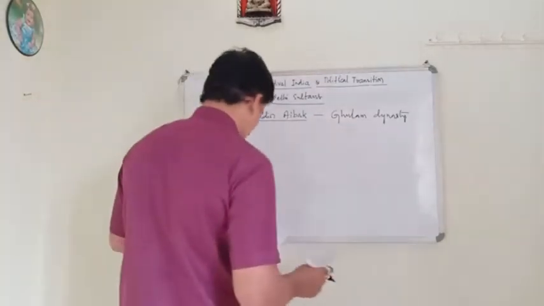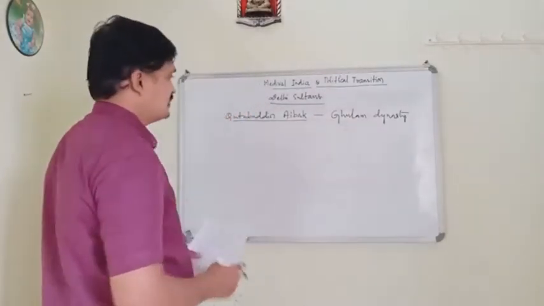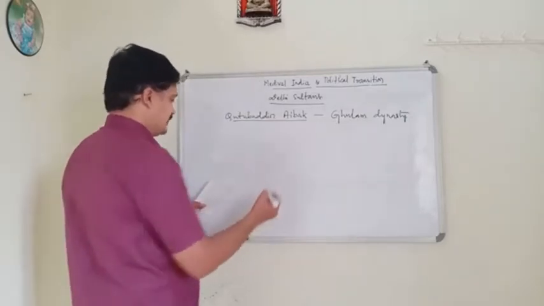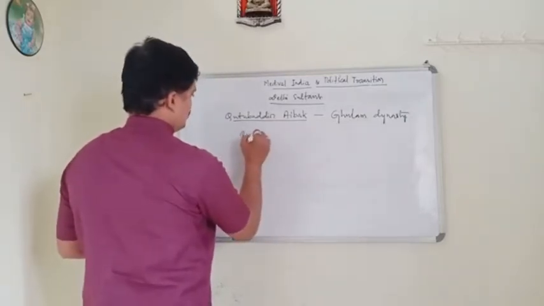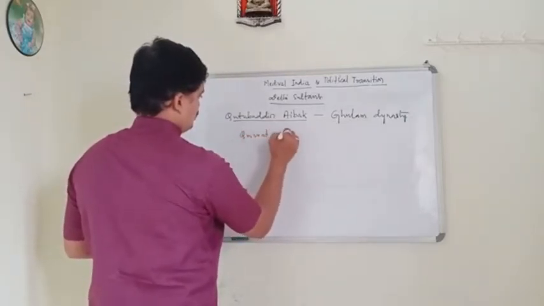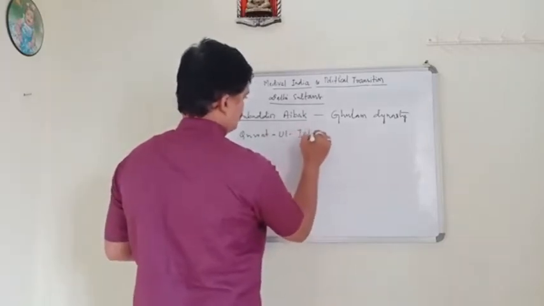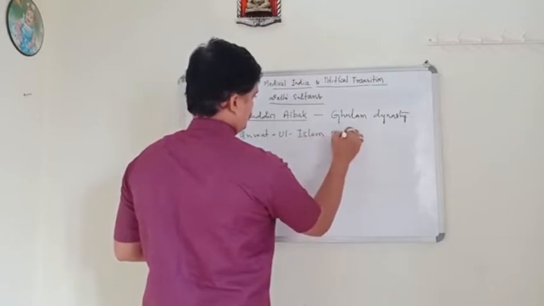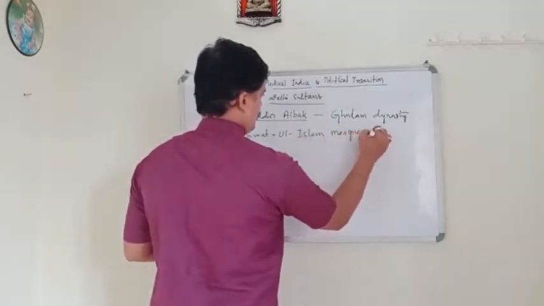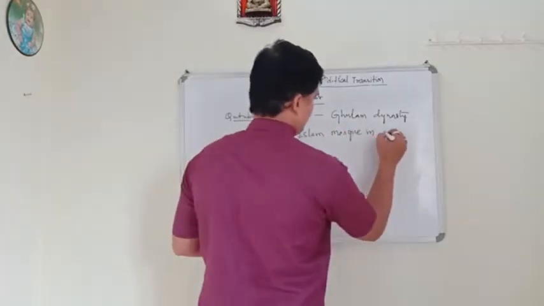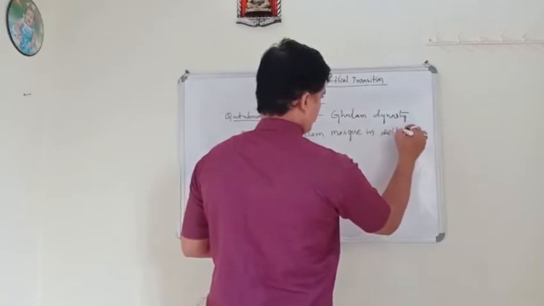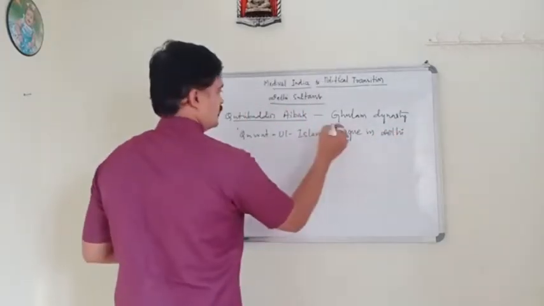And also during his period, he built the Quwat ul Islam mosque in Delhi. Which mosque?